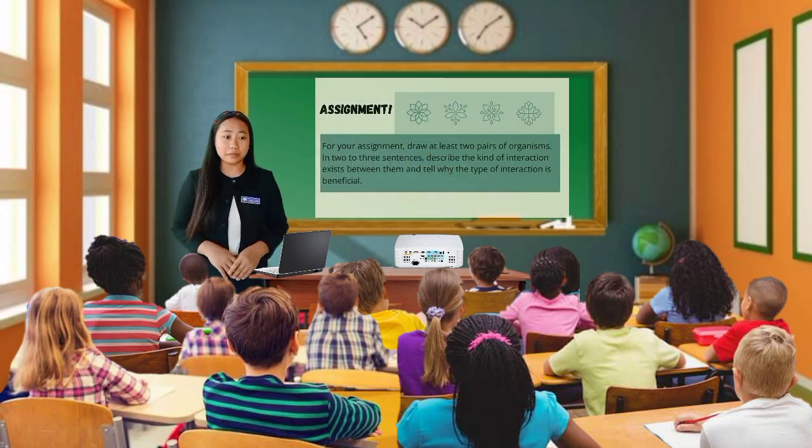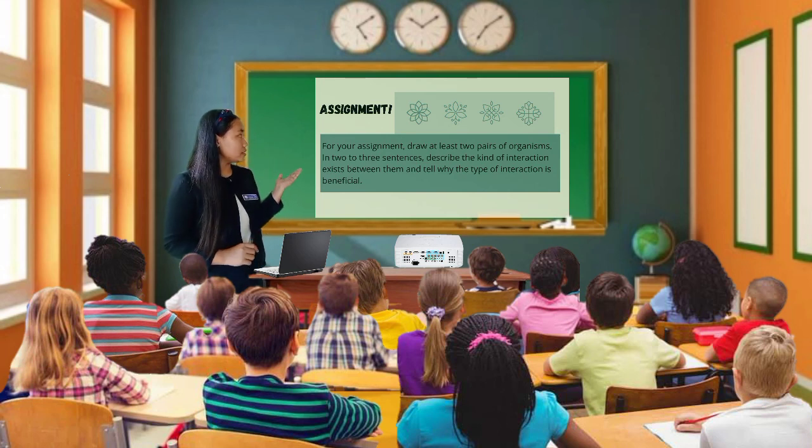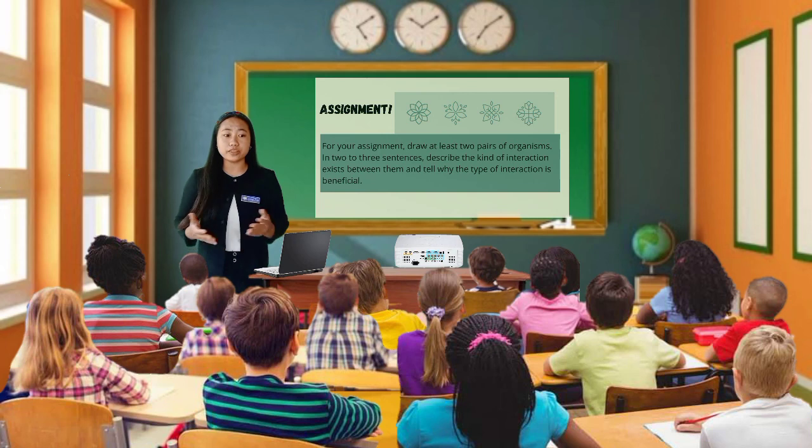For your assignment, draw at least 2 pairs of organisms. In 2 to 3 sentences, describe the type of interaction that exists among them and tell why the type of interaction is beneficial. You can write this in your assignment notebook to be passed tomorrow.